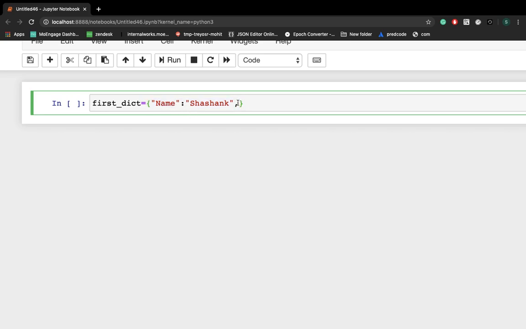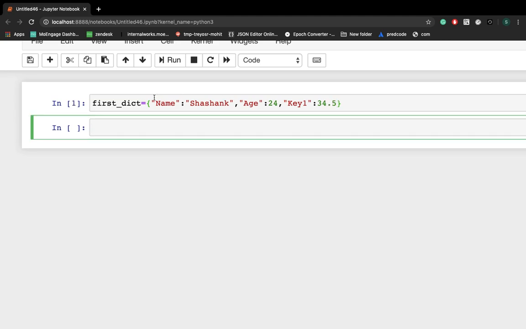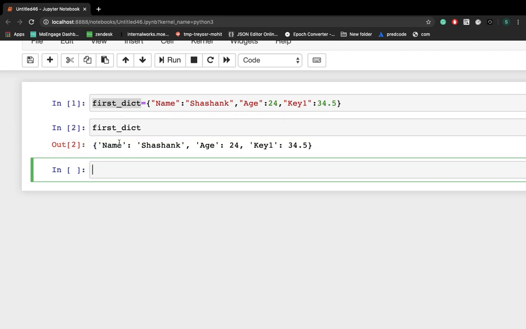So let's say I'm writing here age as a key name, right? Now I'm putting colon. I'm putting an integer type value. Now I'm putting one more key. Let's say key 1, right? I'm putting some random value in floating point, 34.5, right? So this is my first dict. So let me print this. This is my first dict.